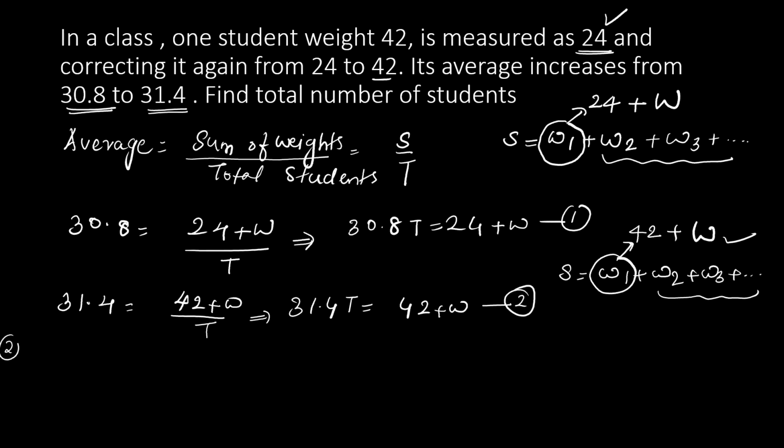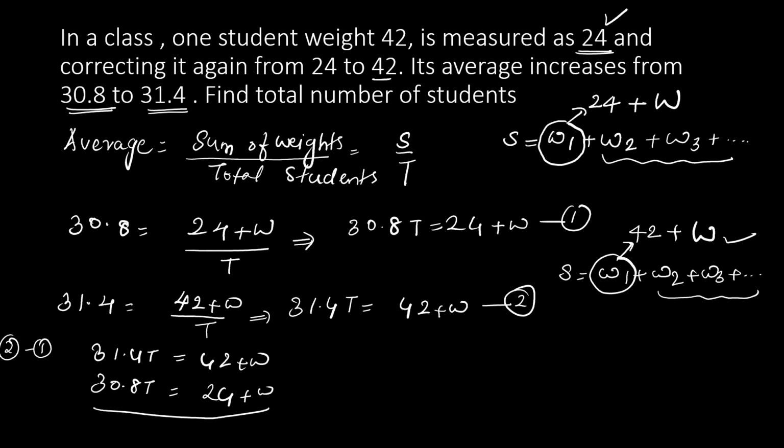Now subtract 2 from 1. That is 31.4 T equal to 42 plus W, 30.8 T equal to 24 plus W. Now we get here, this is 0.6 T, this is 18. Okay, now what is T? T is equal to 18 divided by 0.6, which is equal to 30. So this is the total number of students.